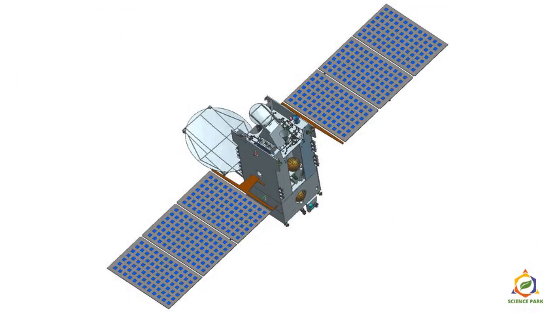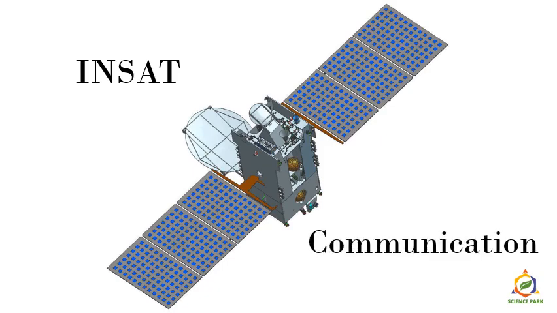Now, like this one, there are many satellites right now revolving around the Earth which are from India. One of them is called INSAT. INSAT means the Indian Satellite Systems. There are around 10 to 20 such INSAT satellites revolving around the Earth, and the main function of these satellites is communication or telecommunication.